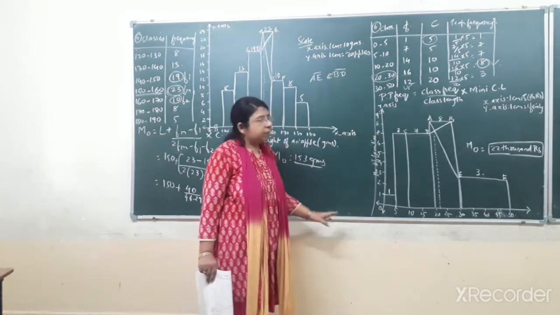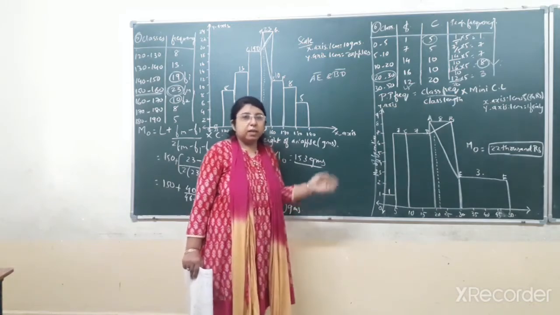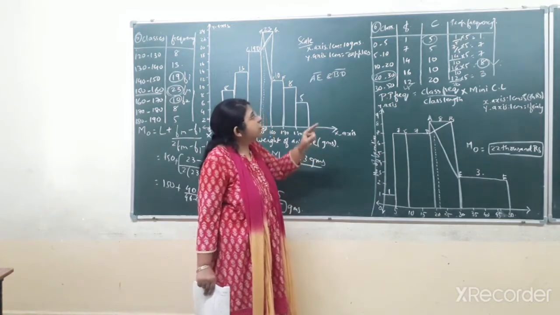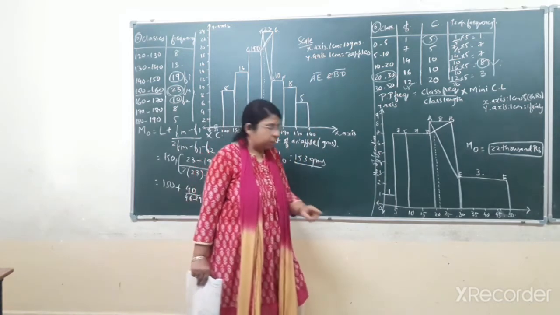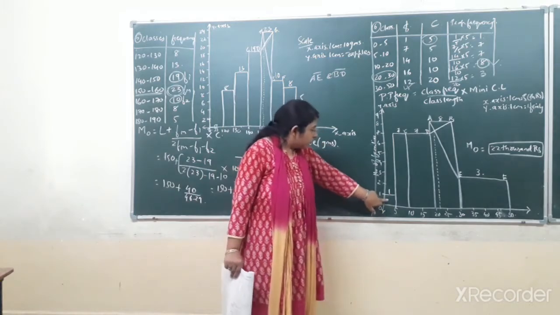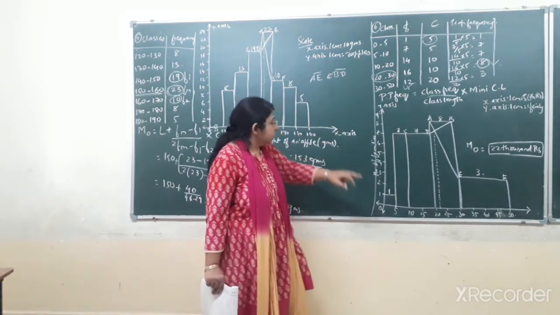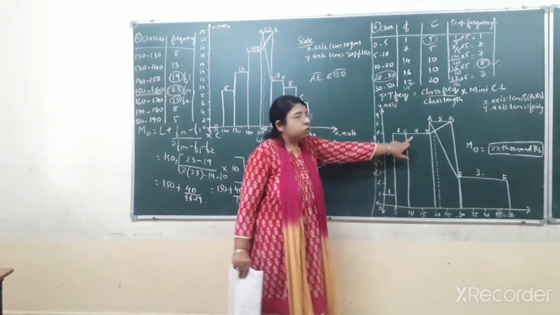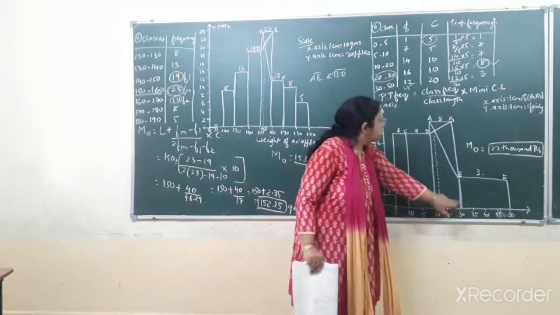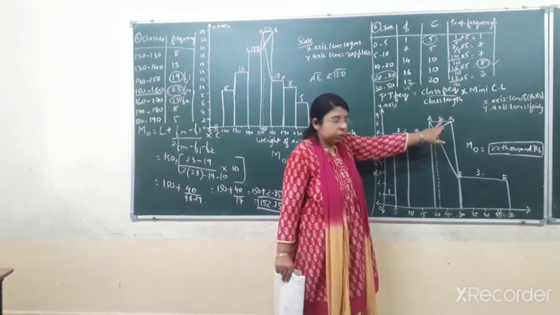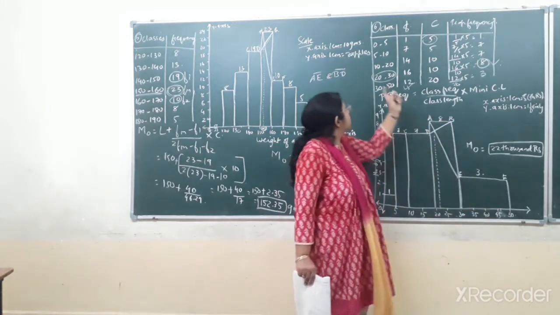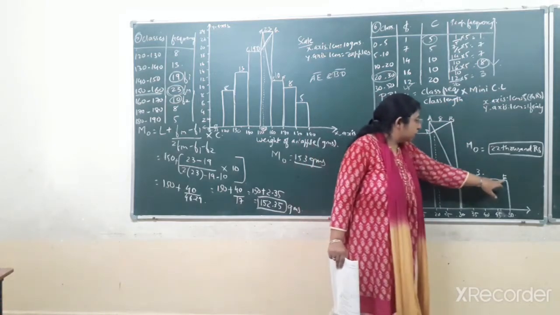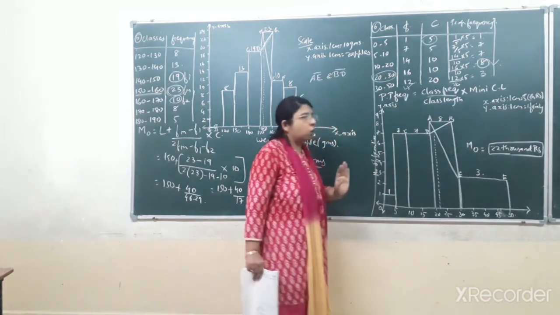Now after deciding the scale and representing the x-axis and y-axis, let us place all the data of the question in the graph. The first part, 0 to 5, you have to see the proportionate frequency only. The proportionate frequency is 1. So here you can see the first part is 1. Second part, from 5 to 10, is 7. Third part, from 10 to 20, is also 7. Then afterwards 20 to 30, that is the maximum frequency, 8. Next one, 30 to 50, the last class. The proportionate frequency is 3. So here you can see it is representing 3. In this way you have to draw the bars.